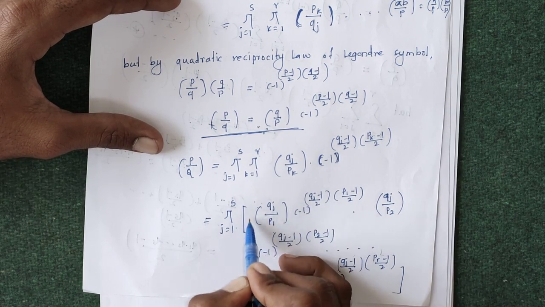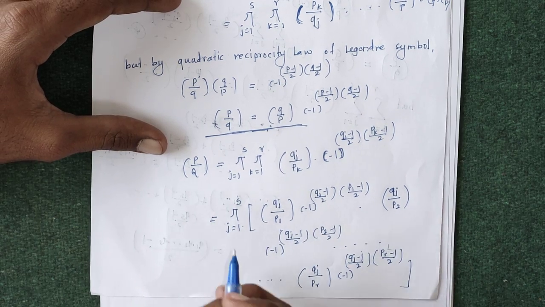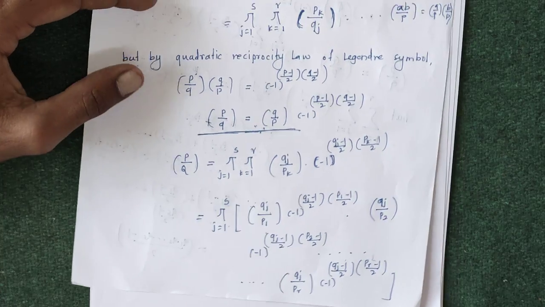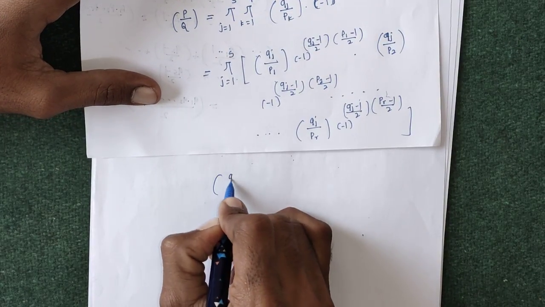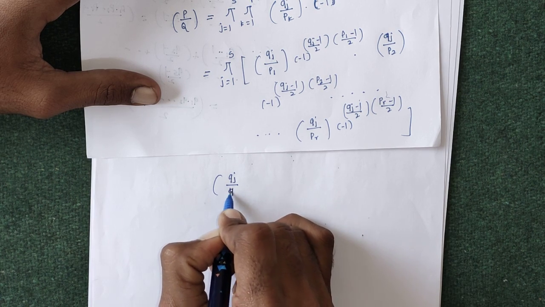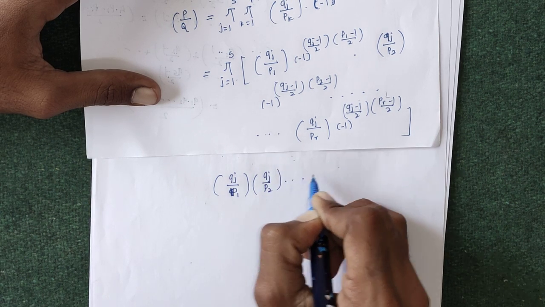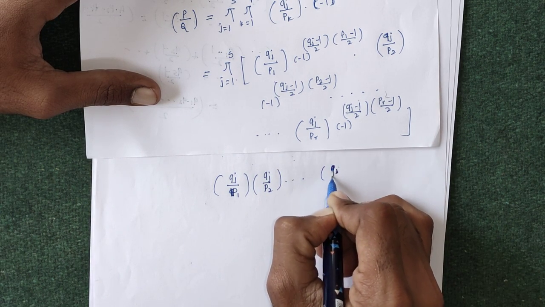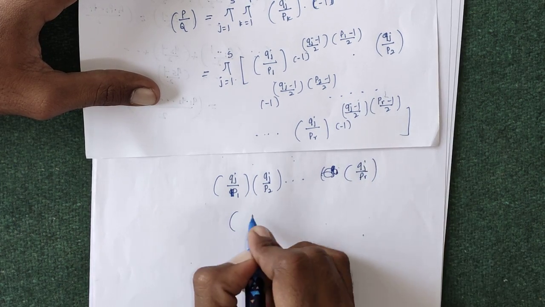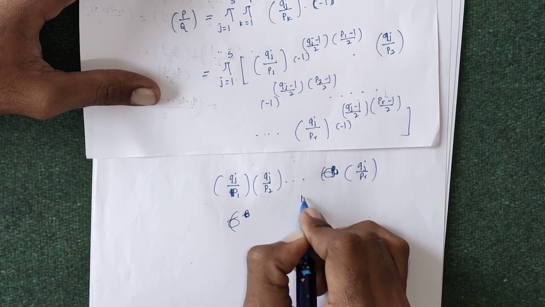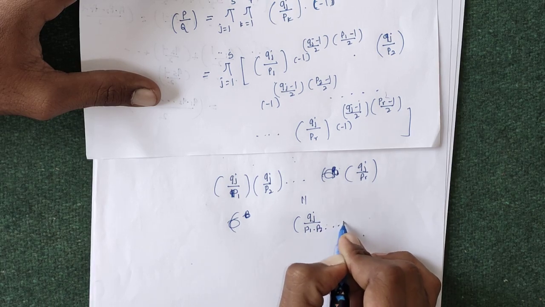Now taking this Legendre symbol common, we get this, that is Legendre symbol of qj with p1 into Legendre symbol of qj with p2 into Legendre symbol of qj with pr, and this we can write as the Legendre symbol of qj with p1 into p2 up to pr.